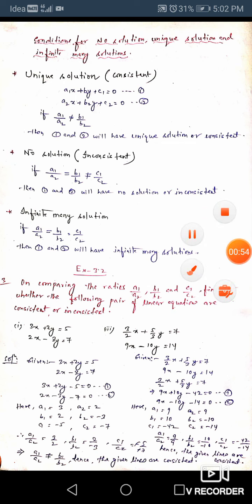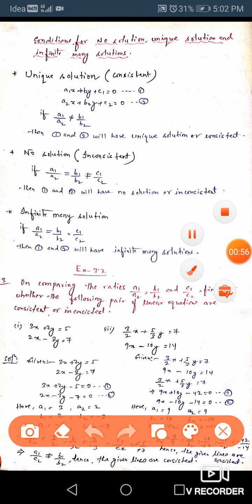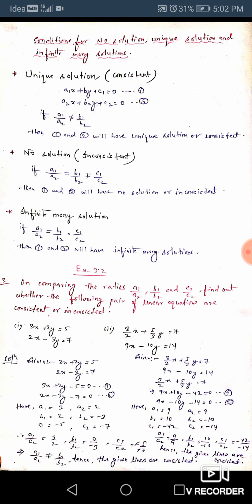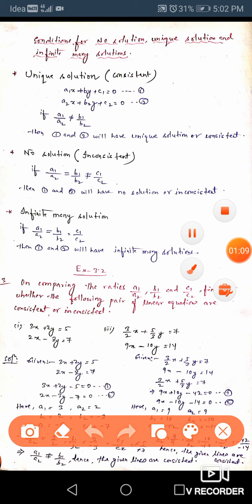Okay, so I have written the conditions. Suppose the two equations are a1 x plus b1 y plus c1 is equal to 0 and a2 x plus b2 y plus c2 is equal to 0. I have written equations 1 and 2. Okay, now what is the first condition for a unique solution? For a unique solution, what is the condition?